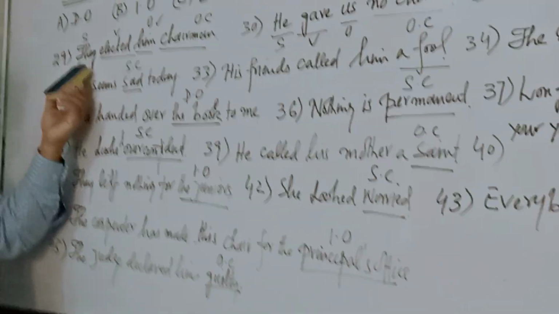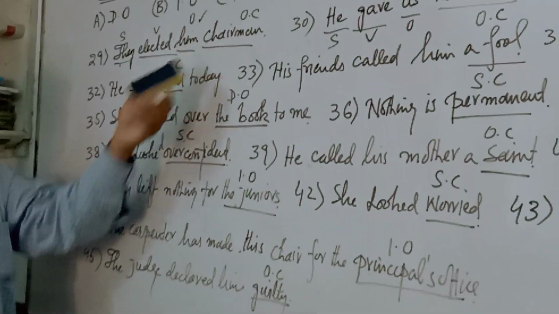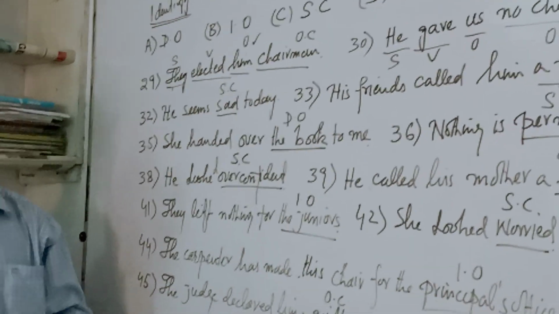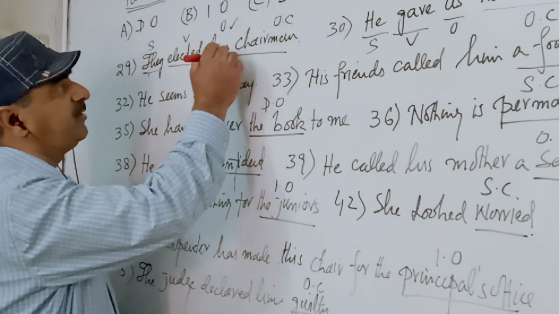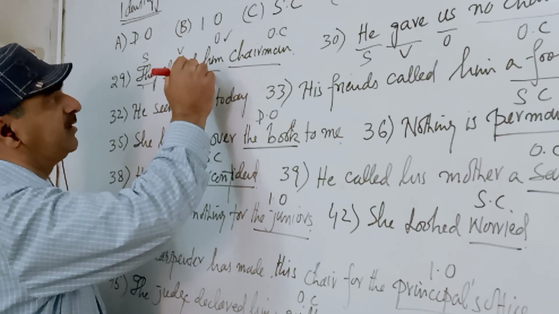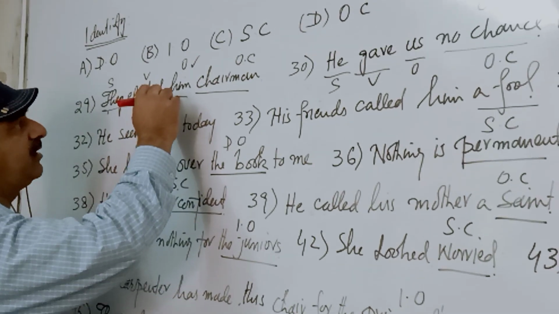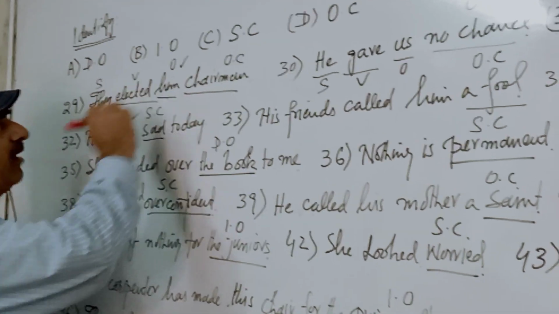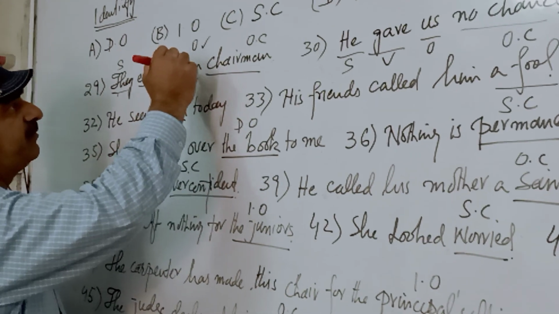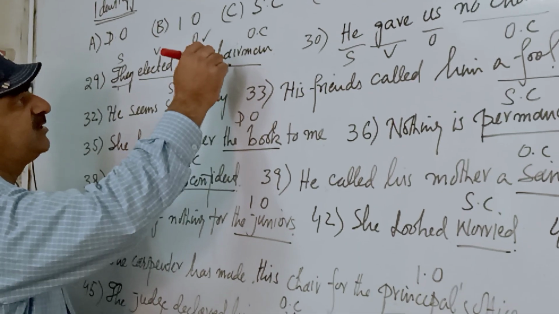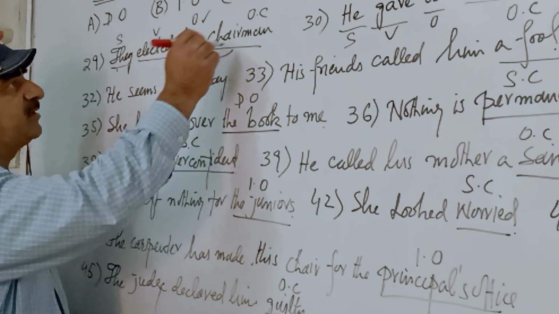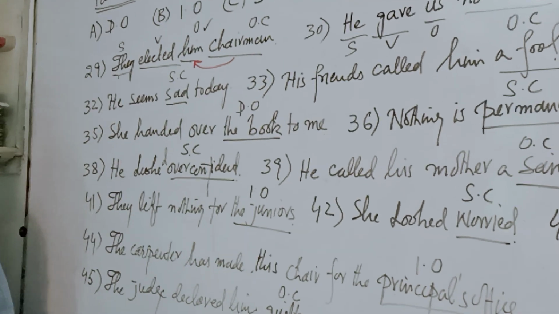Number 29: They elected him a chairman. Why is a chairman an object complement? One of the students told me the reason: it is an object, and this chairman is completing this object. That is the reason it is an object complement.